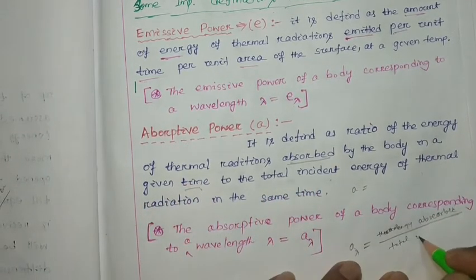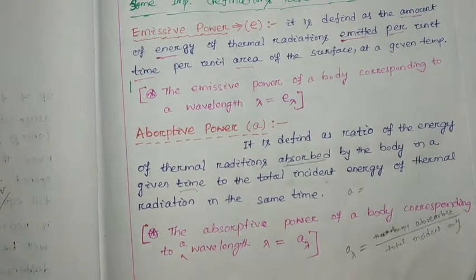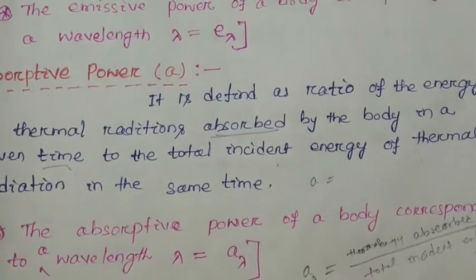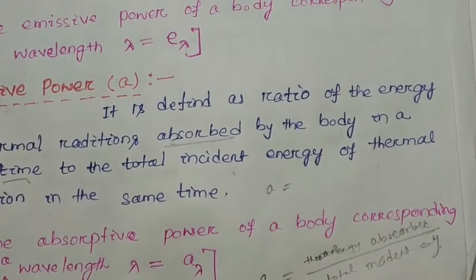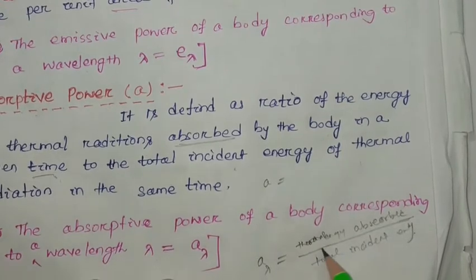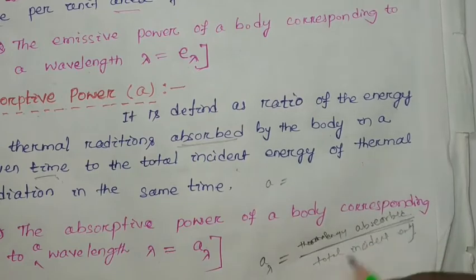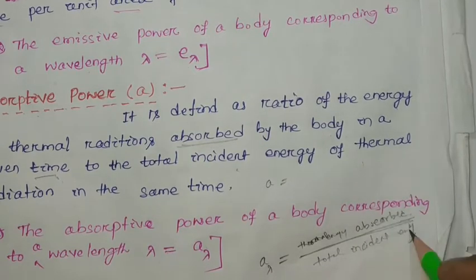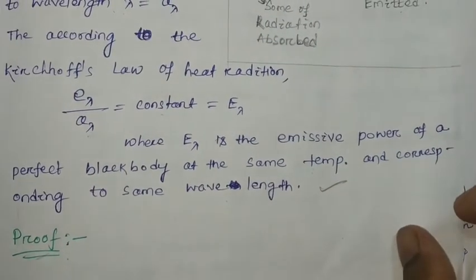According to the absorptive power definition, this is the ratio between thermal radiation absorbed and total thermal radiation incident. So in this case, what is the incident energy? Incident energy is your dq.